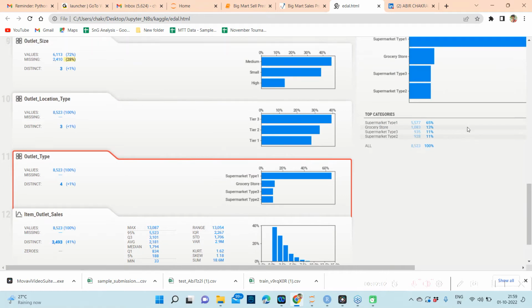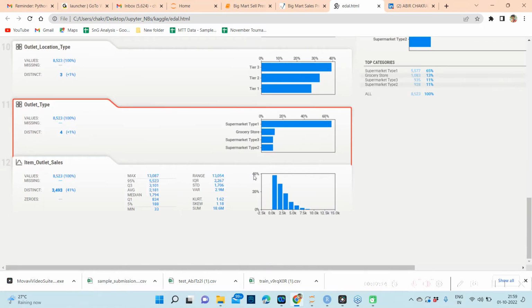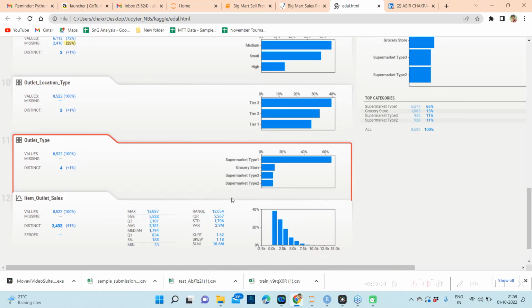Then we have this outlet type, so we can see that one is the grocery store, and the rest of the three categories are different kinds of supermarket. But what we are observing is that supermarket type 1 is probably the most common one. But we cannot do much here because probably we can keep it as a single categorical column only.